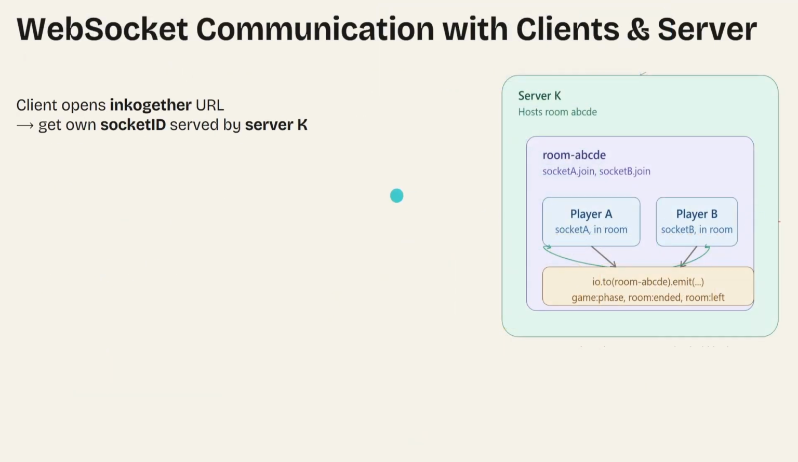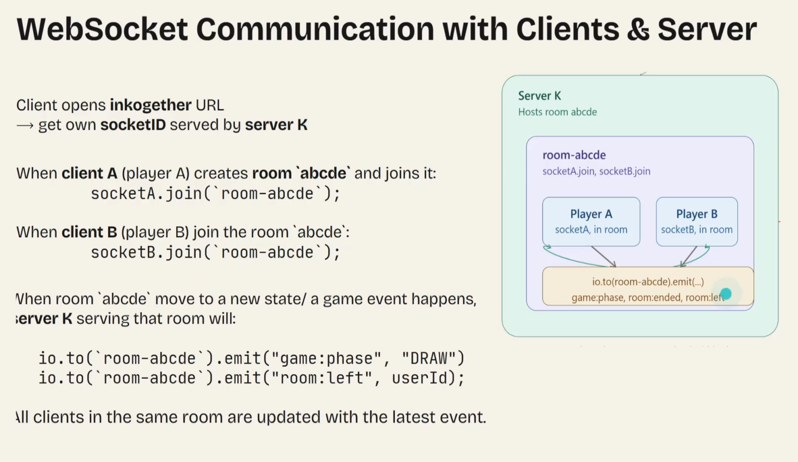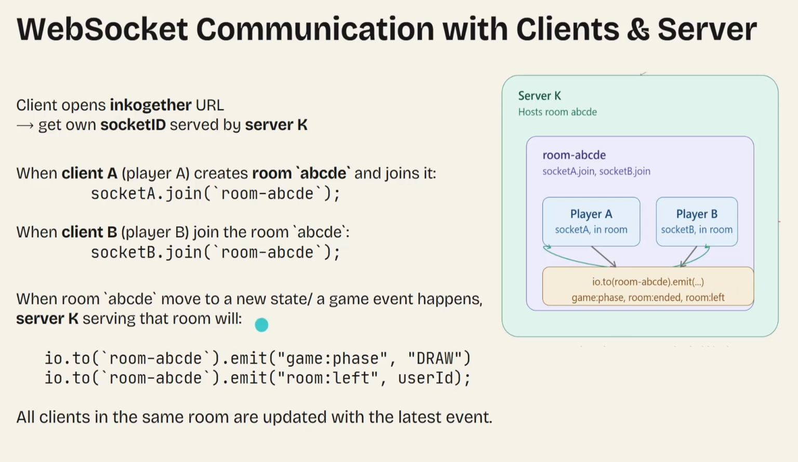The client opens the Inkogether URL and gets its own socket ID, served by server K. Now client A creates a room ABCD and then joins it. So the socket of client A will be subscribing to all the events in that room ABCD. Then client B also joins that same room ABCD. The socket object of client B will also be subscribing to room ABCD. So when the room ABCD moves to a new state or a game event happens, server K will broadcast that event to all the listeners of the room, which are players A and B.